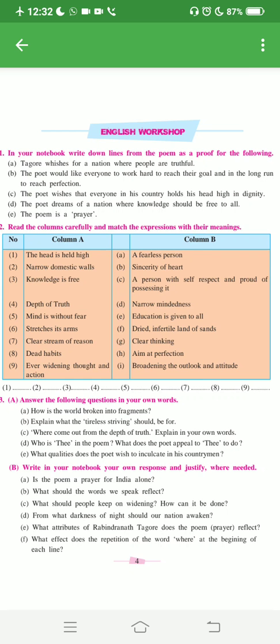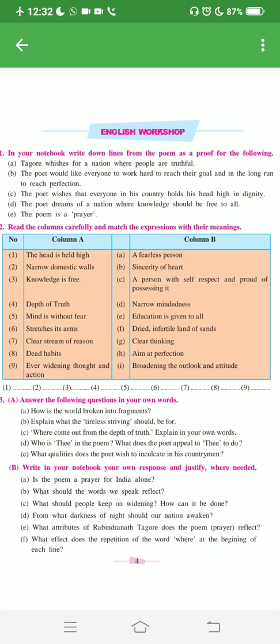First thing, you have to write the title of the poem. You all know the title of the poem. Then the poet, then the theme or the central idea. What is the theme and the central idea? I am dictating to you. If you wish, you can write it down in your notebook. This is a prayer to God. Tagore asked him to awaken his country into a heaven of freedom, where there is a total freedom of good thoughts, good words, and good action. This is the central idea, the theme of the poem. Central idea means what the poem is about.